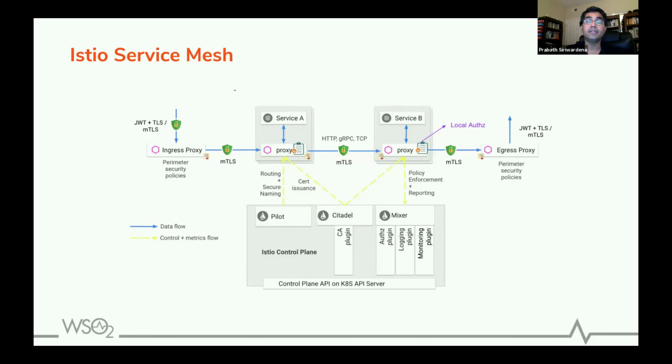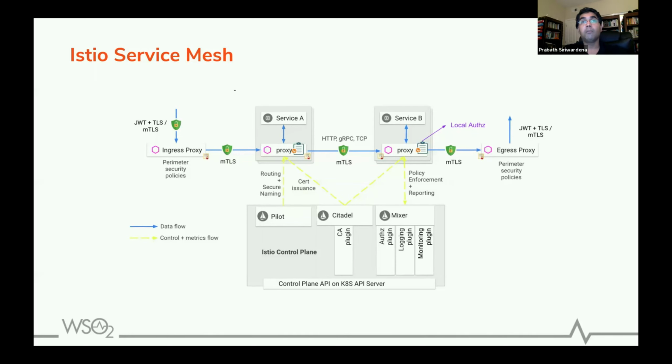Mixer has a pluggable architecture, so you can have authorization plugins and monitoring plugins. It will do precondition checks, and it will also get telemetry data from the proxy, and using a plugin you can push it to an external system. At the moment, the extensibility of the Istio service mesh is built around Mixer.